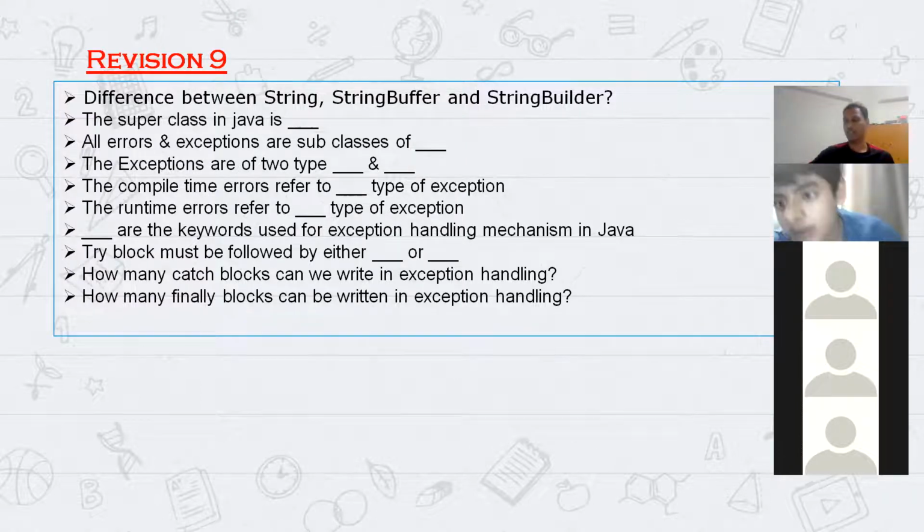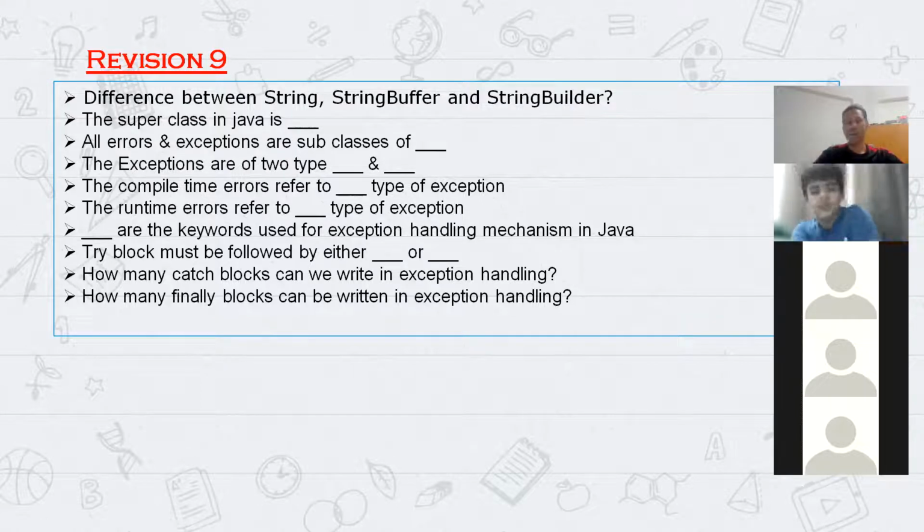We need to write String, then a custom name equal to, then the new keyword, String with parentheses, and put double quotes with the text inside. Correct. It will be the same as StringBuffer and StringBuilder. Fine. Now let's go to the second one. The second one is for Hasini.